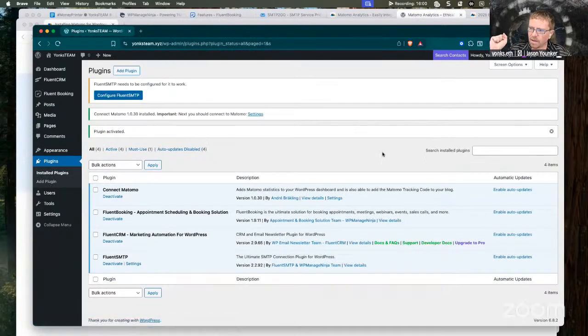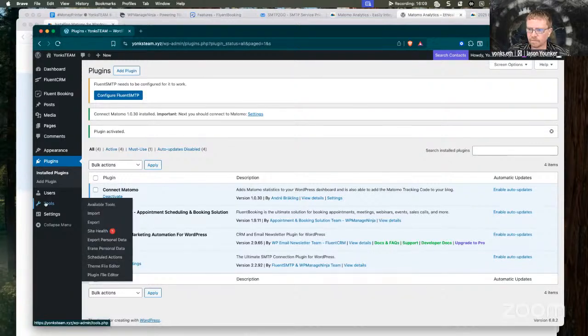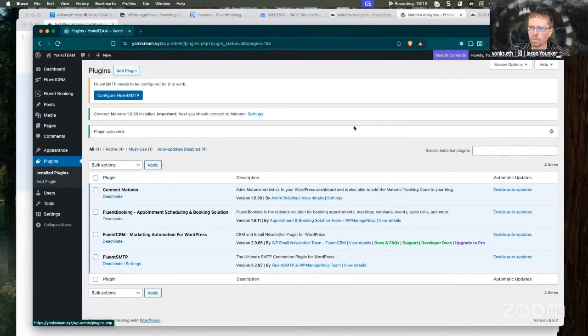Fairly certain that this will also require, and let's actually take a look here at the settings. All right, so here's the link for the settings.